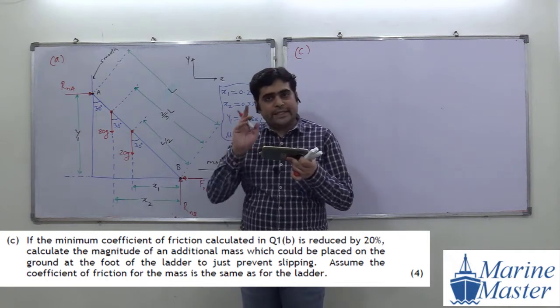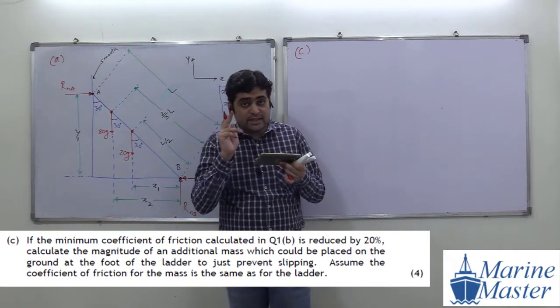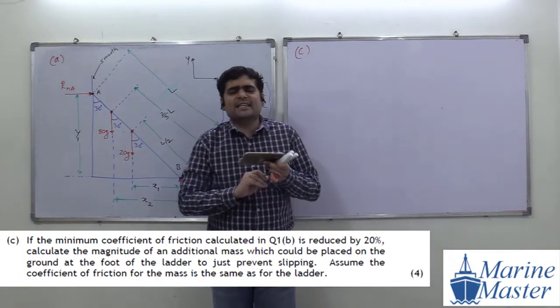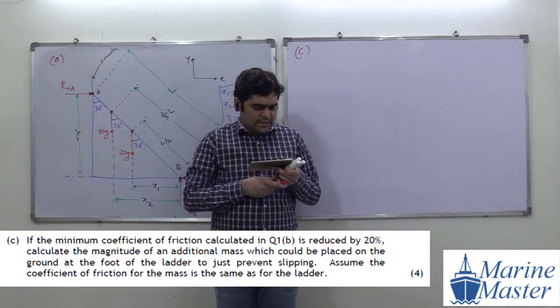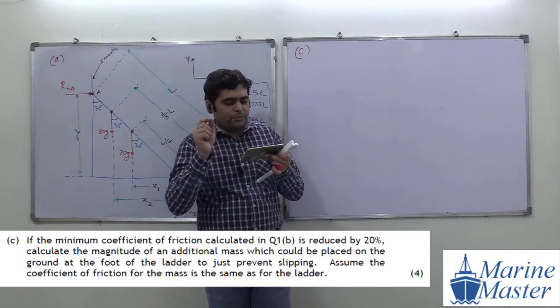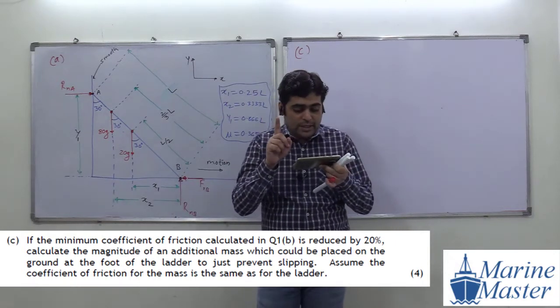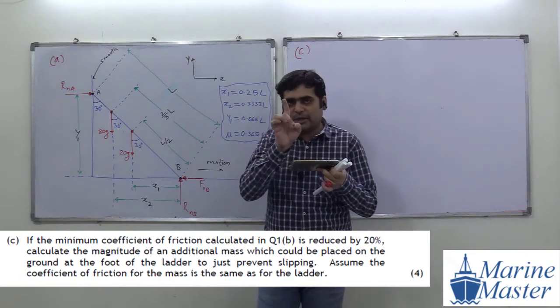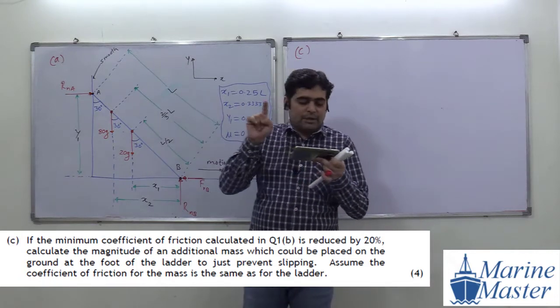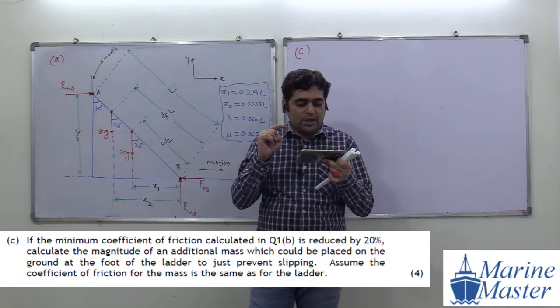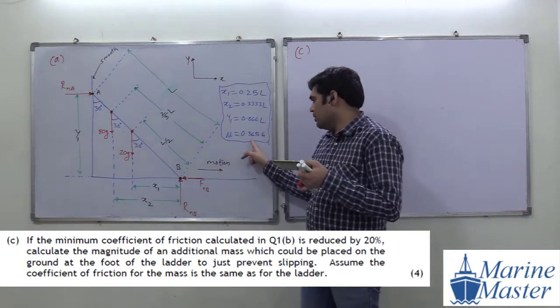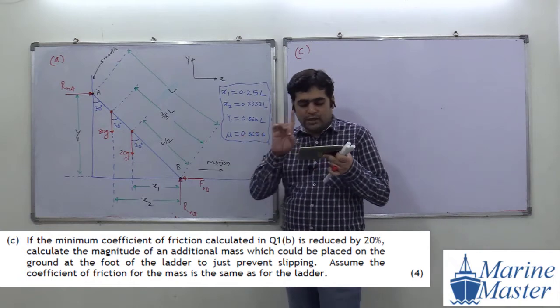Now I am going to read the C part. Please read this part with me carefully. Everyone listen to my words carefully. Now what they are saying in the C part? See the point here. Minimum coefficient of friction calculated in question 1B. What is meant by question 1B? In that exam it was question 1. So in B part we calculated coefficient of friction. How much we calculated? 0.3656 we calculated mu.